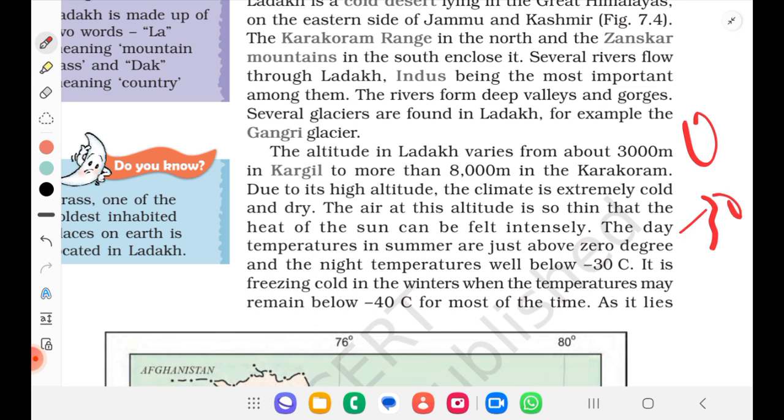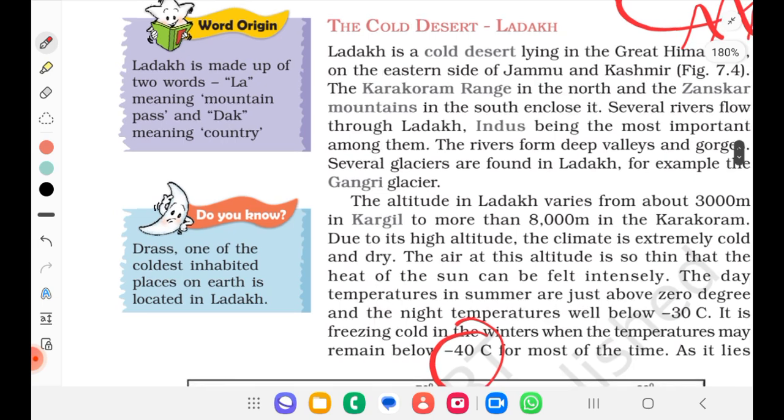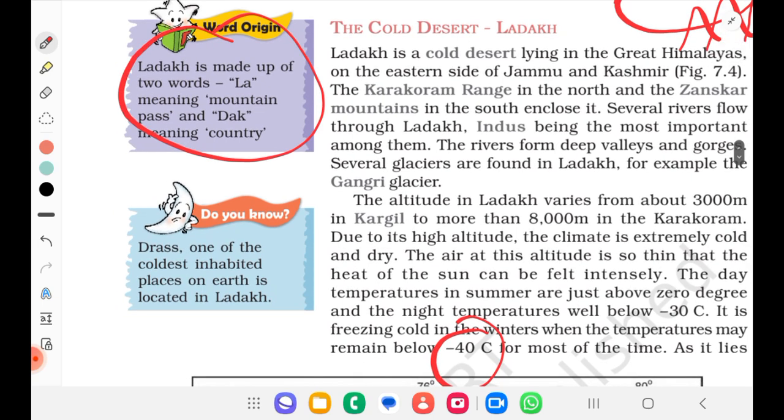Okay. It is freezing cold in the winters when the temperatures may remain below minus 40 degrees Celsius for most of the time. So before going, we'll see this. The word Ladakh is made up of the two words La, meaning mountain pass, and Dak, meaning country: mountain pass country. Okay. Do you know Dras, one of the coldest inhabited places on the earth, is located in Ladakh? So Dras is located in Ladakh. This is one of the key terms to note. One is nomadics, which we noted in Africa, that is important. One more, Dras is a place name in Ladakh.